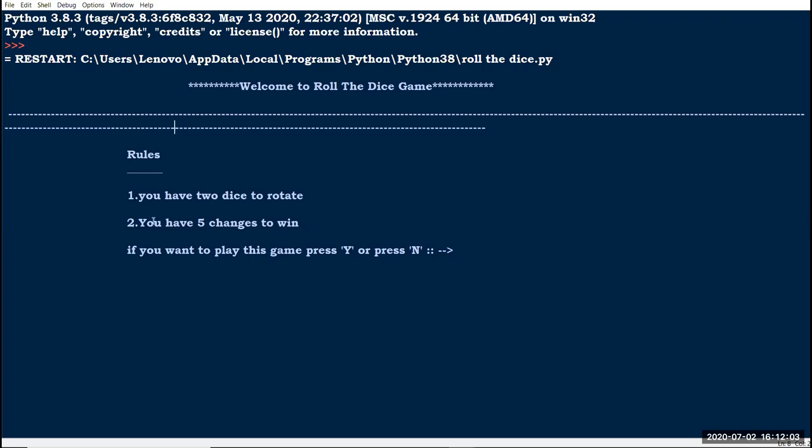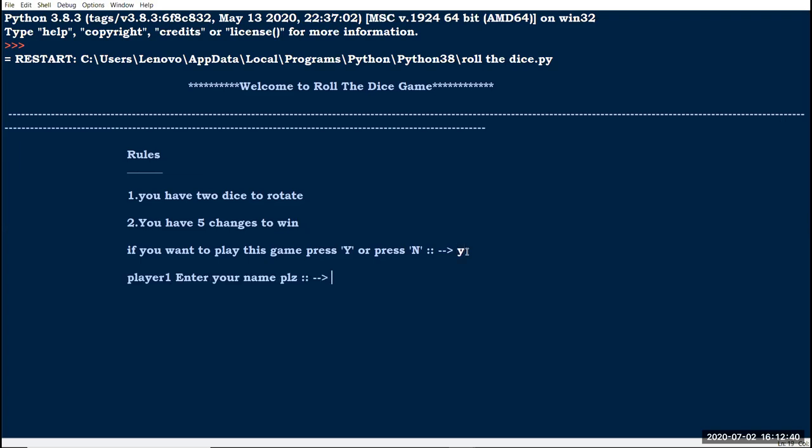In the first rule, you have two dice to roll. In yesterday's program we saw only one dice. In this program we have two dice to roll and you have 5 chances to win. Yesterday I used only one player; in this program I am using 2 players for playing the roll the dice game. If you want to play this game, press Y or press N. If I press Y,